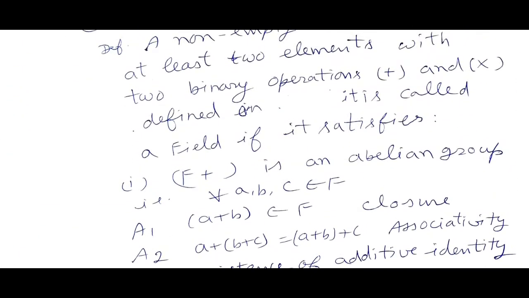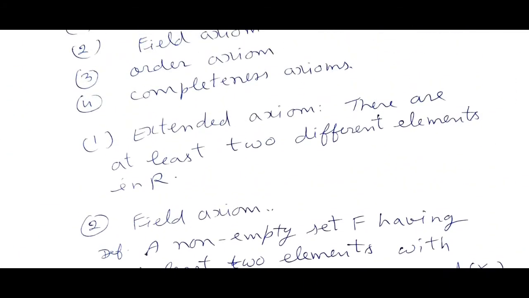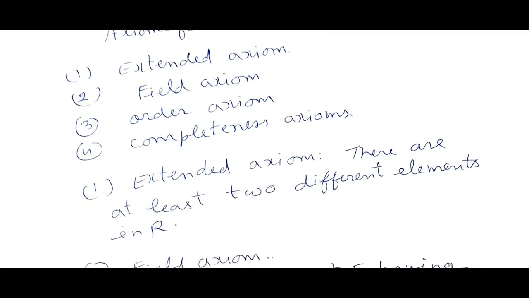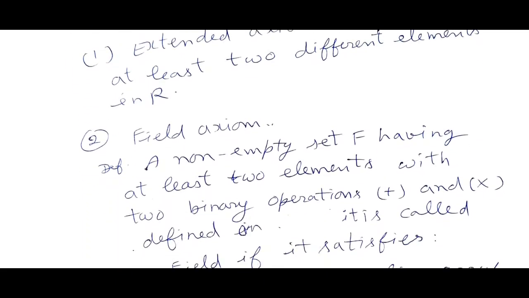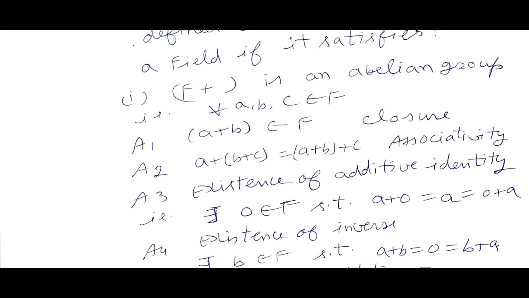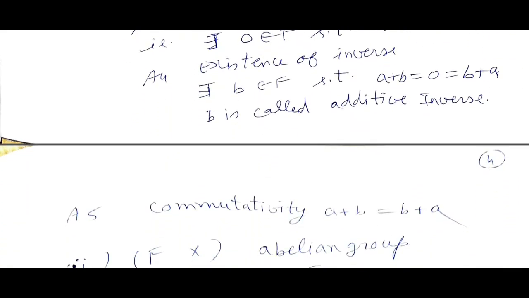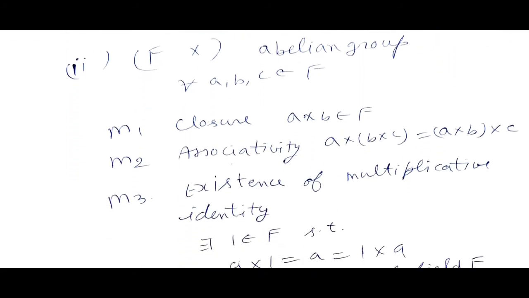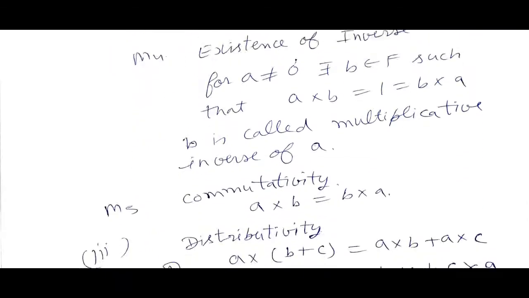A set with at least two elements and two binary operations, plus and into, satisfying the conditions in which F with plus as binary operation is an abelian group, F with multiplication as binary operation is an abelian group, and distributivity.